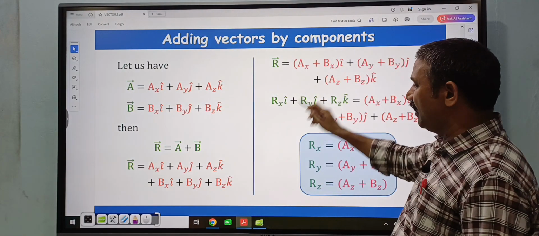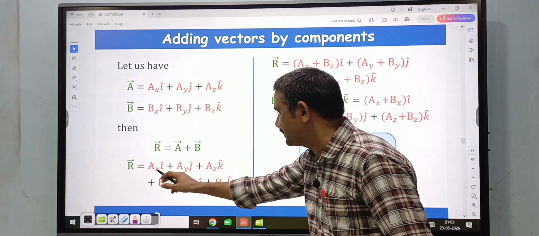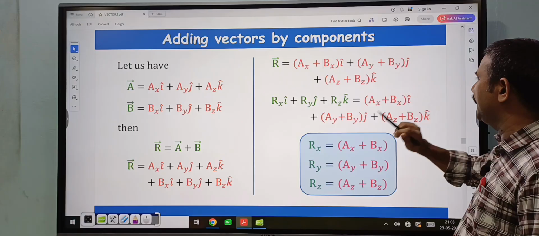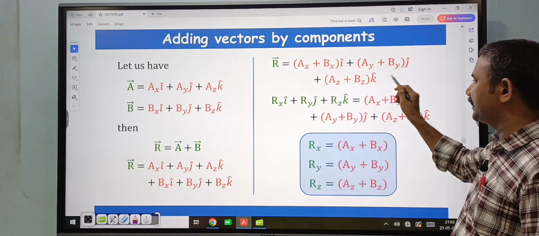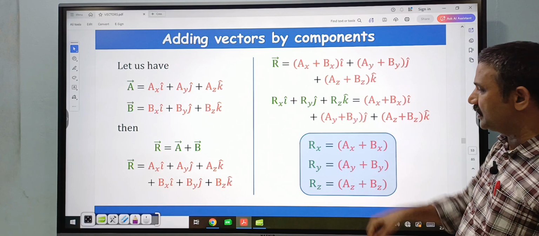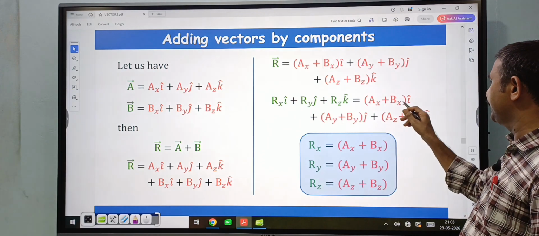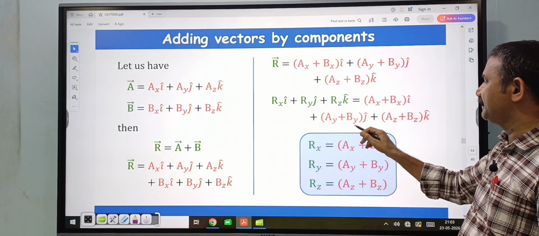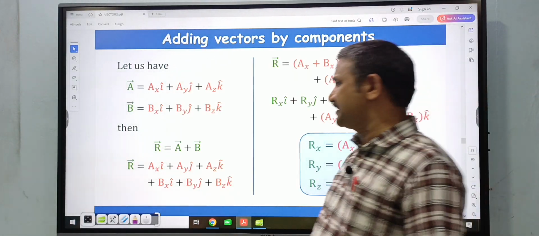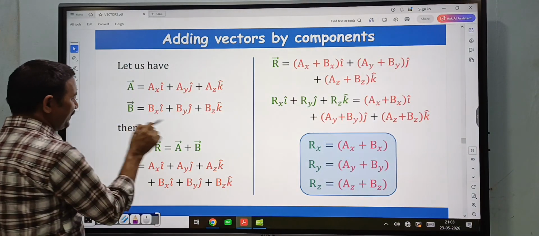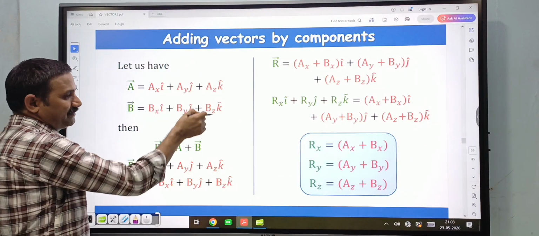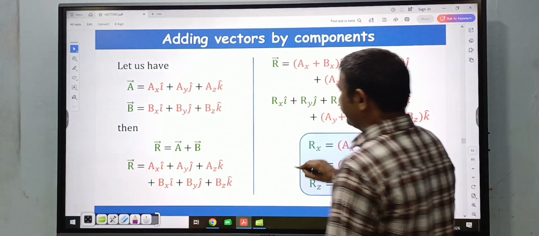The i cap is common: ax plus bx into i cap, and ay plus by into j cap, plus az plus bz into k cap. So this is the resultant vector: R bar is equal to (ax plus bx) i cap plus (ay plus by) j cap plus (az plus bz) k cap. That is the simple addition of a bar plus b bar. Okay, next.